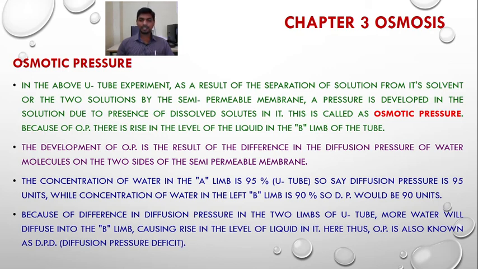Because of this difference, more water will diffuse into the B limb or arm, and that is responsible for the rise in the level of liquid in it. Thus, osmotic pressure is also known as diffusion pressure deficit.